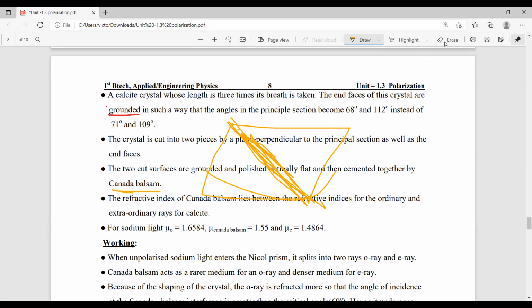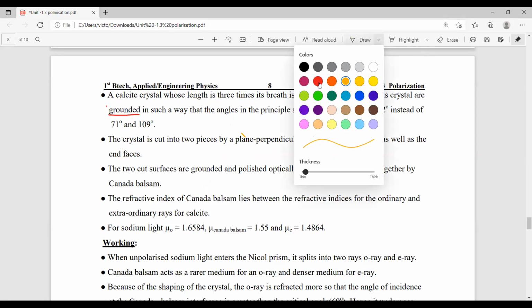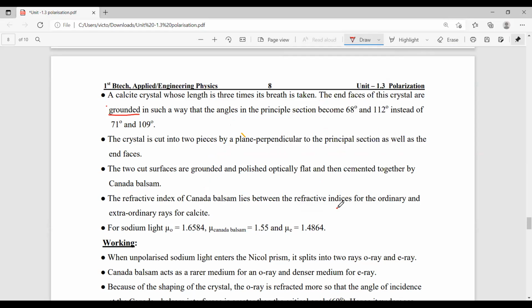Okay. Here, a very important point is why we use Canada balsam here, and what are the characteristics of Canada balsam here? So, Canada balsam's refractive index lies between the ordinary and extraordinary rays for calcite. That means, what is refractive index? It is a property of the material.